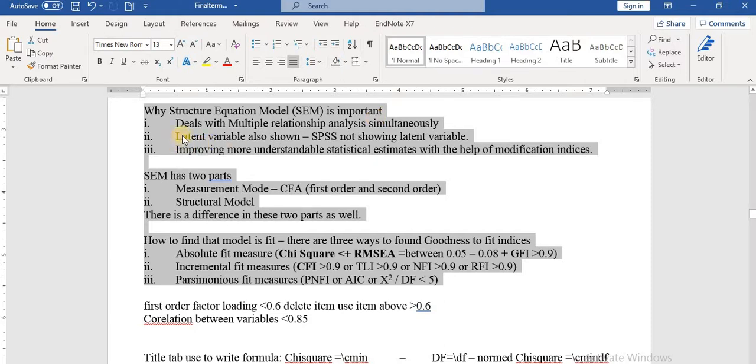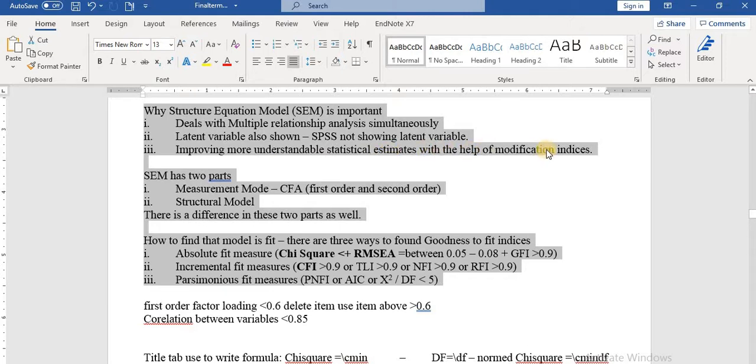So in the structural equation model, the latent variable is also shown, which SPSS or other types of software are not able to show while performing multiple hierarchical and other types of regression analysis. The third one is improving the statistical estimates with the help of modification indices.